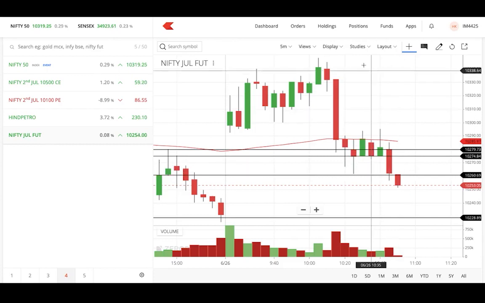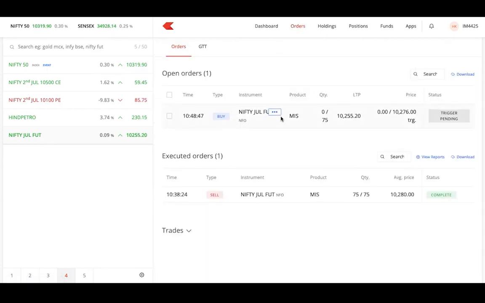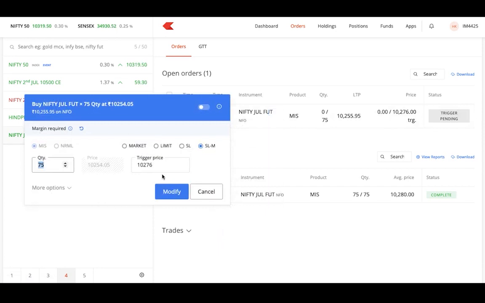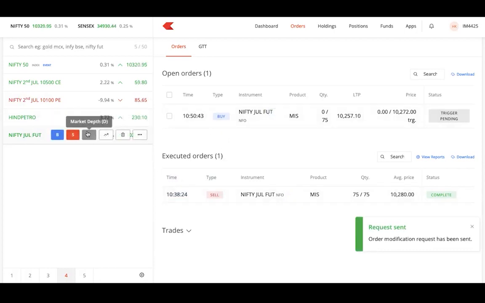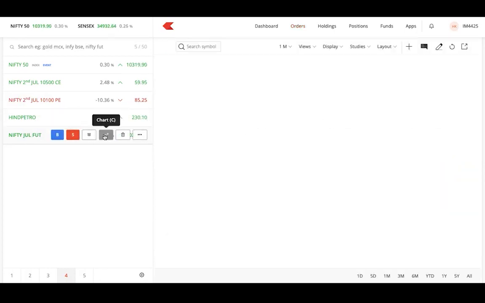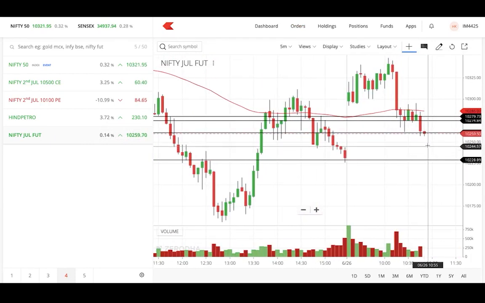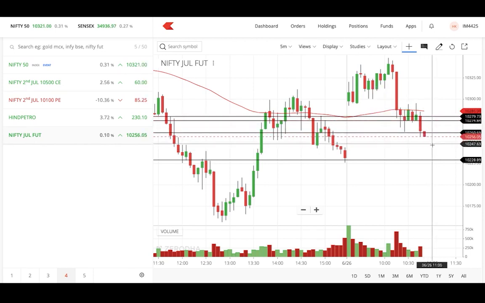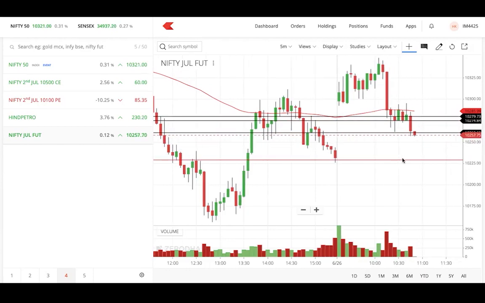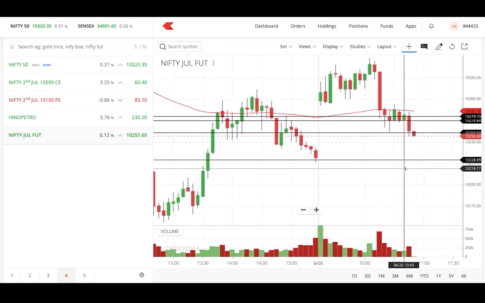So I have trailed my stop loss. The final point is 10,276. Don't get confused by all the figures. I'm just repeating it so you will get an understanding of how to reduce your risk, to minimize your risk appetite. That's why I'm telling it. So the final modification I'm making here, 10,272 is what I have entered now. 10,272. So now what has happened?